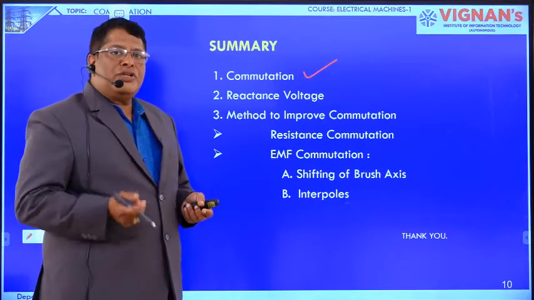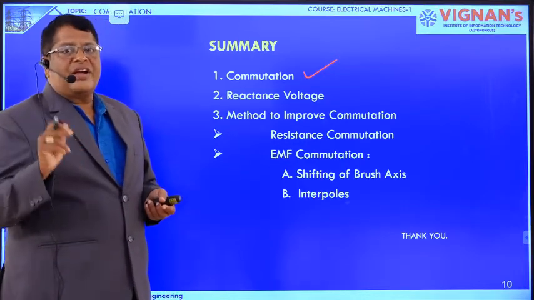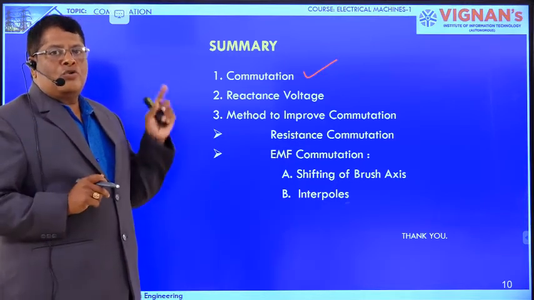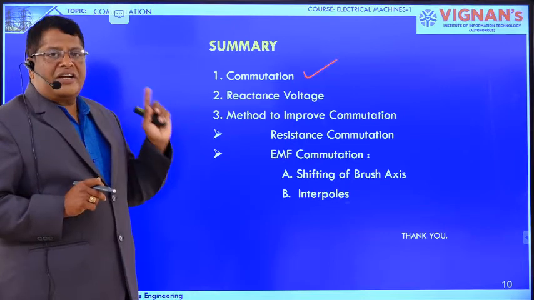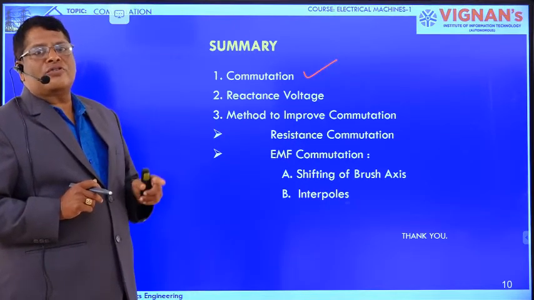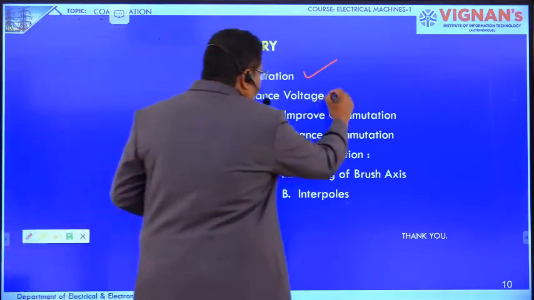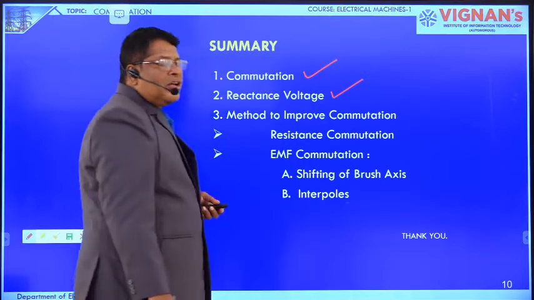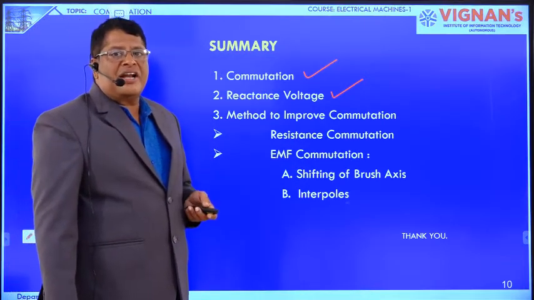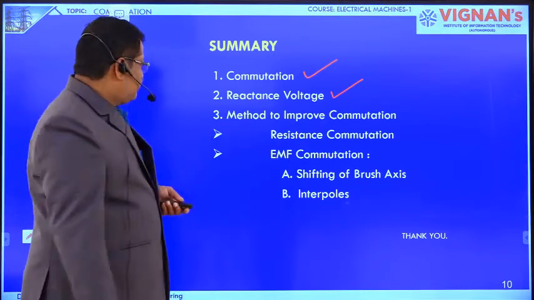Next, reactance voltage. This is the voltage induced in a commutating coil because of the self-inductance of the coil. When the current is changing from the positive value to the negative value, it opposes the change in current in the commutating coil, which makes the commutation process delay. This reactance voltage depends upon the self-inductance of the coil, the change in current, and one more parameter, the commutation time.